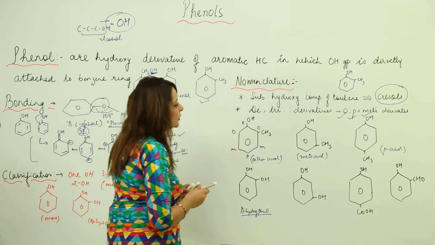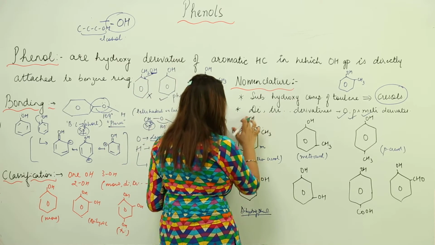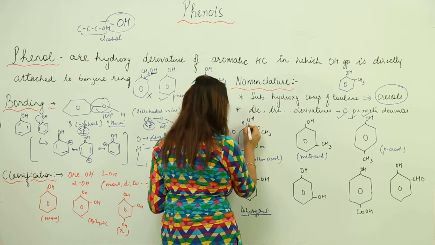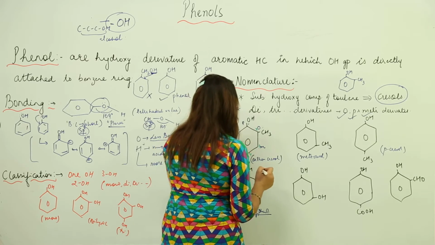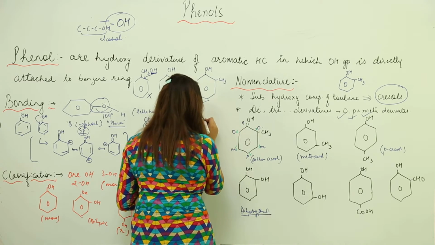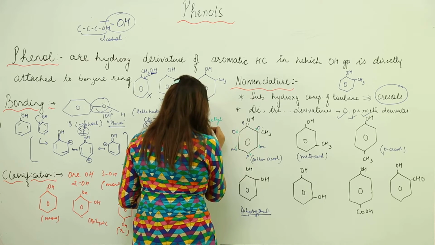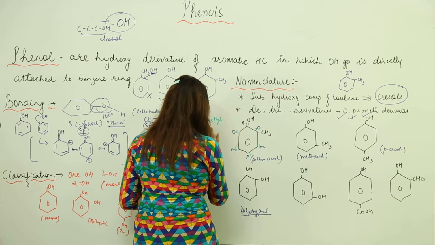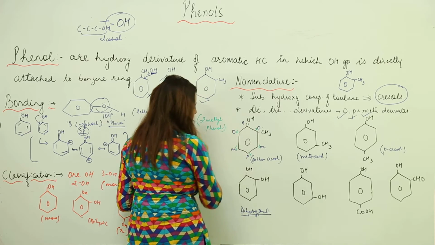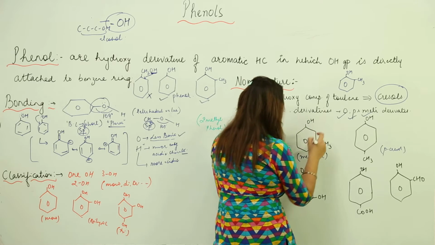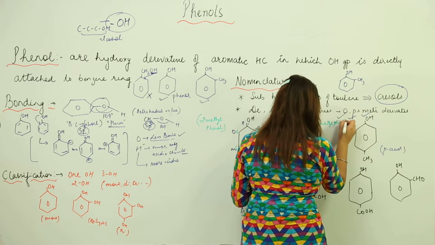Now we'll look at the IUPAC names. We know that here the OH group is present, so we need to number from this side: 1, 2, 3, 4, 5 and 6. What is going to be the IUPAC name for it? It will be 2-methylphenol. This will be 3-methylphenol.